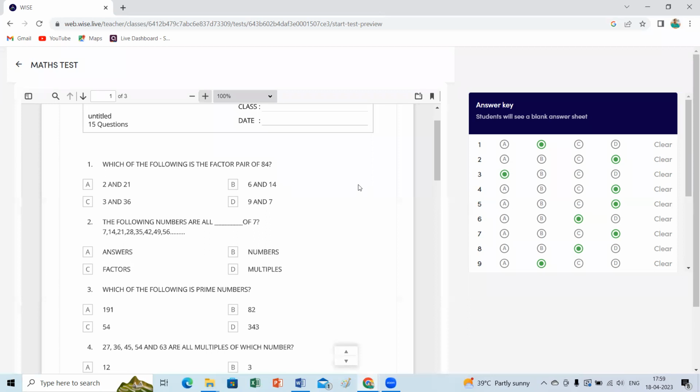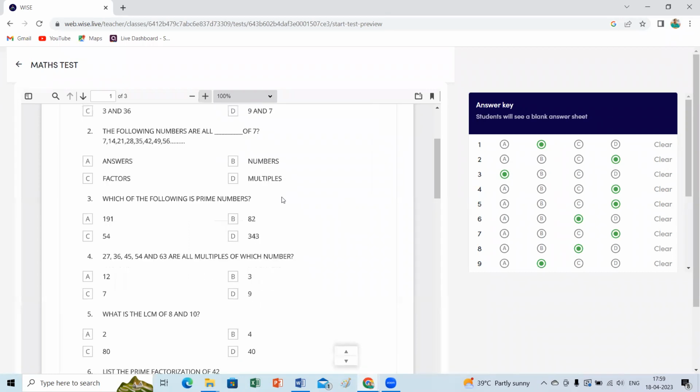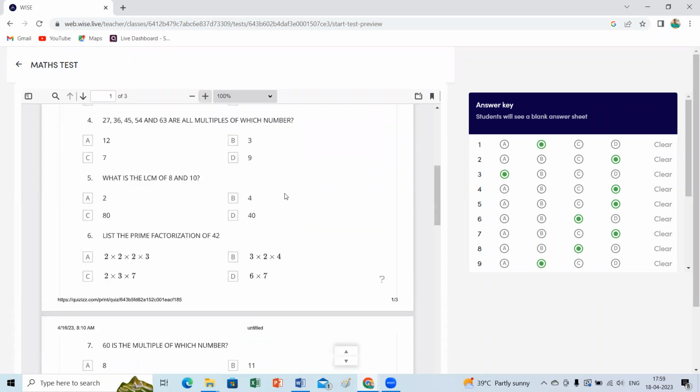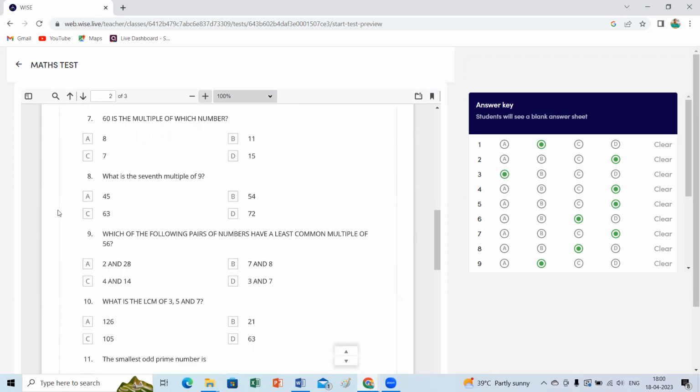What is the factor pair, Soumya, then? Ma'am, 6 and 14. Multiply 6 into 14, whether it gives 84 or not, please let me know. Check it once again. Yes, ma'am. 14 multiplied with 6. Yes. What is the other bit you made an error in? Ma'am, number 10.